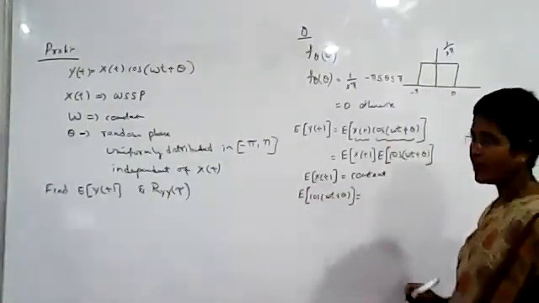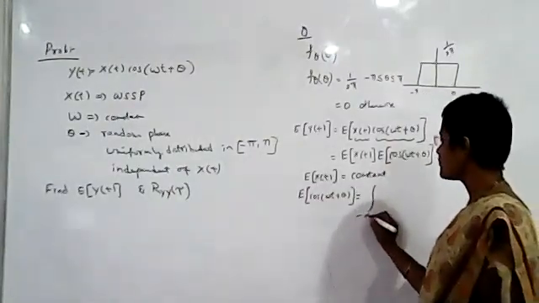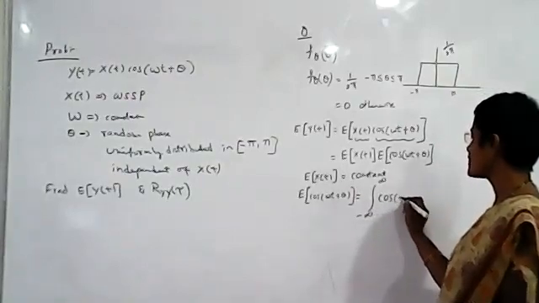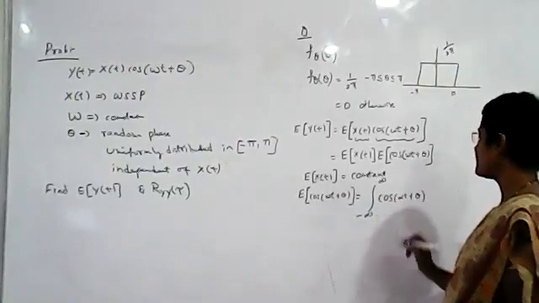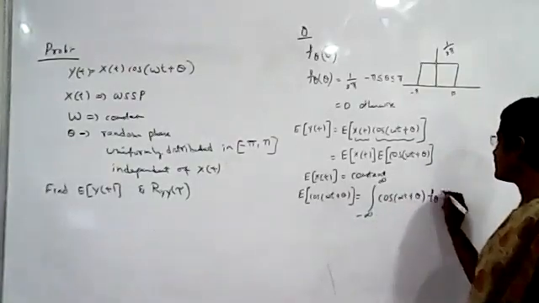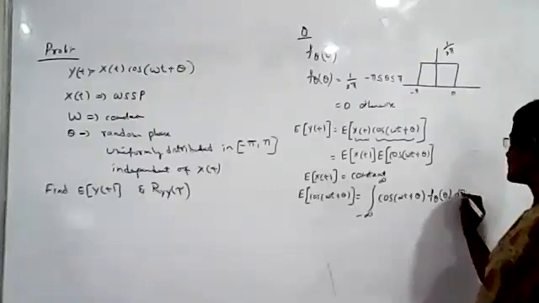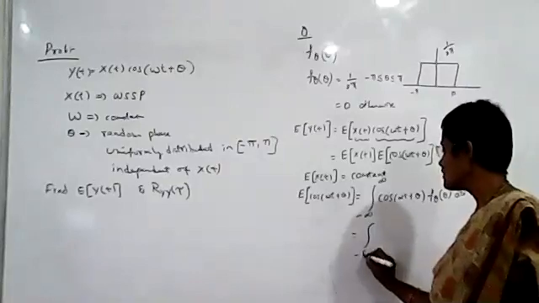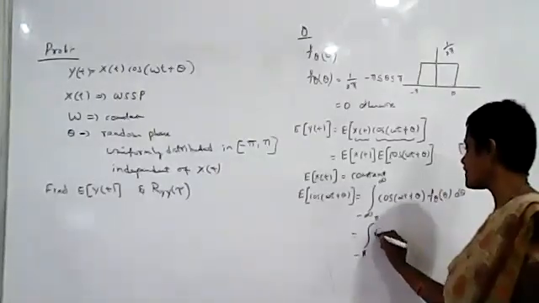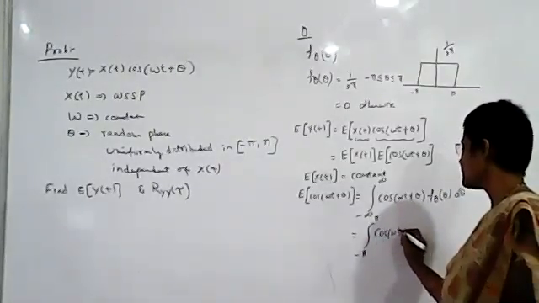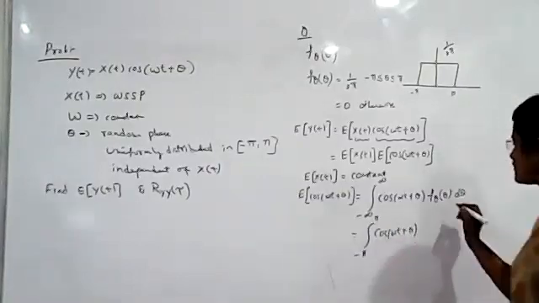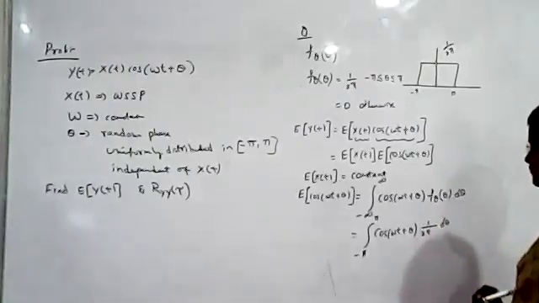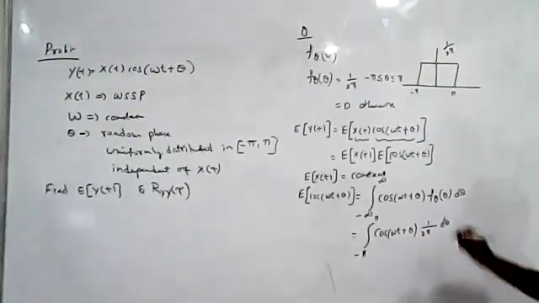What is the formula? It is the expected value formula: the integral from minus infinity to plus infinity of the function, cos(omega t plus theta), times the probability density function, d theta. The range is from minus pi to plus pi, and f theta of theta we got as 1 by 2 pi. So I'll integrate this.